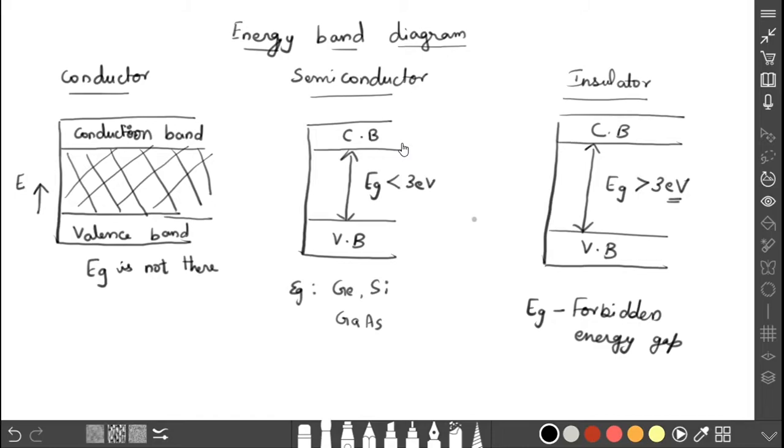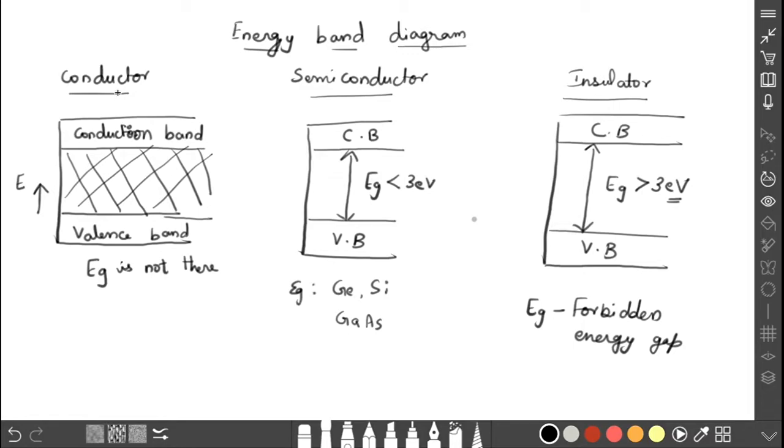Now see this energy band diagram of these three materials. All the materials will have these two bands. One is the valency band and another one is the conduction band. According to the energy only we divided this. The lower energy band is called the valency band. The upper energy band is called the conduction band.